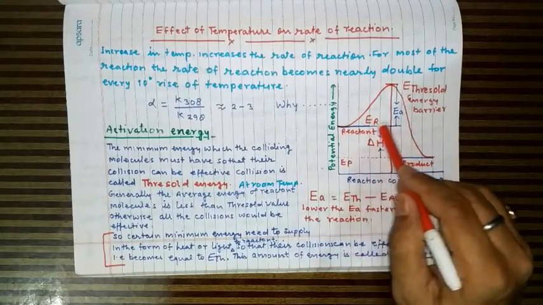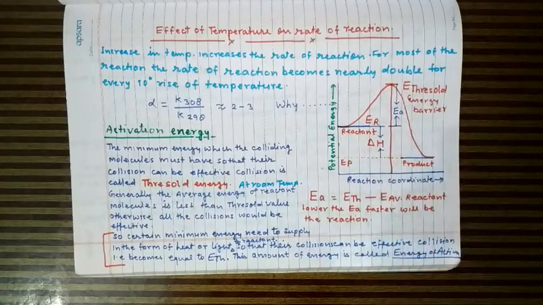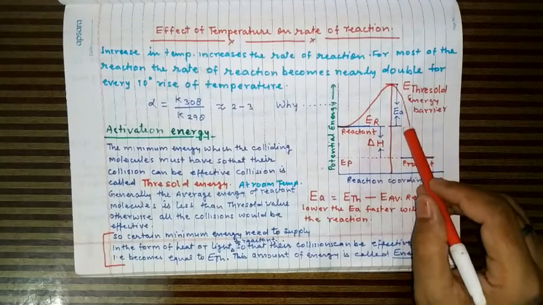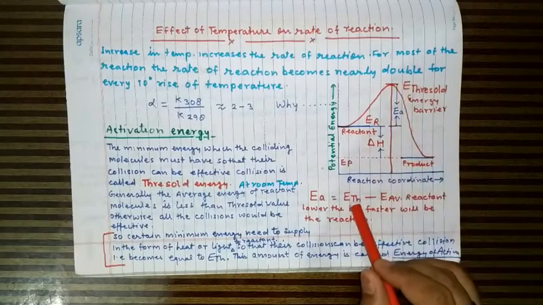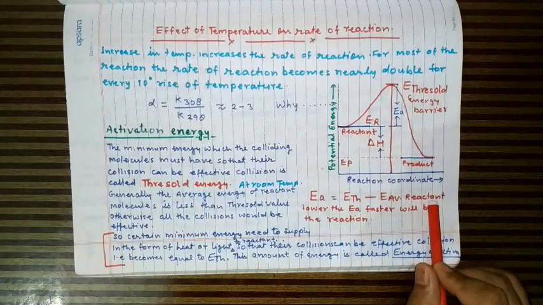So this minimum amount of energy is called the energy of activation, and this energy of activation is the difference of threshold energy minus average energy of the reactant molecule.